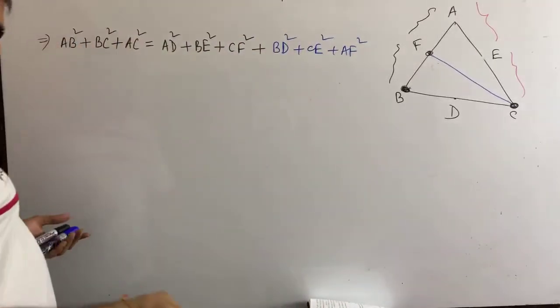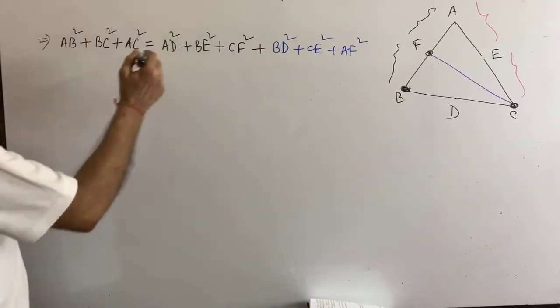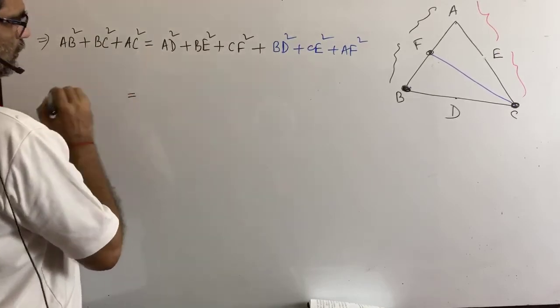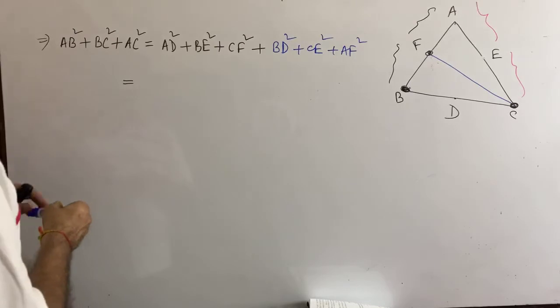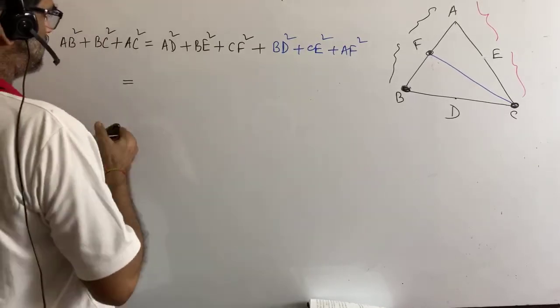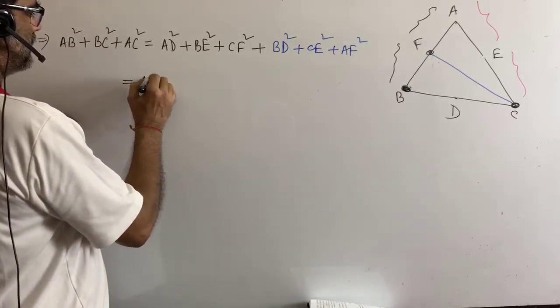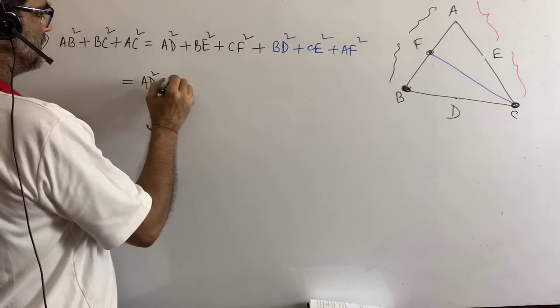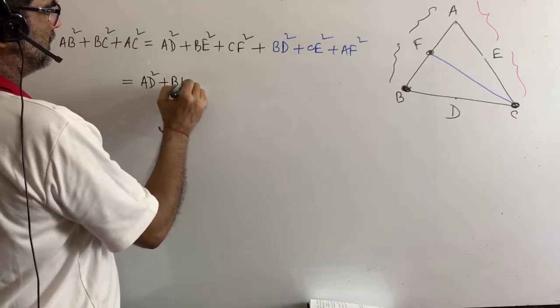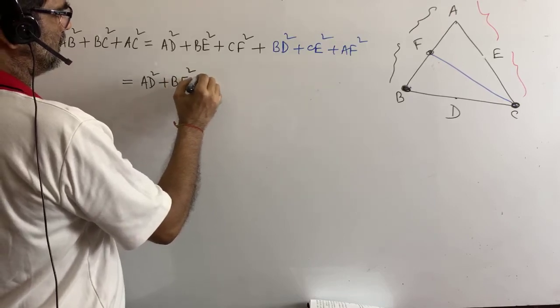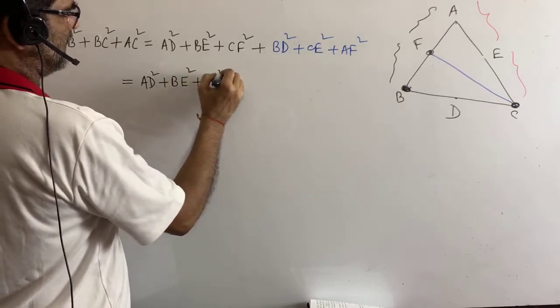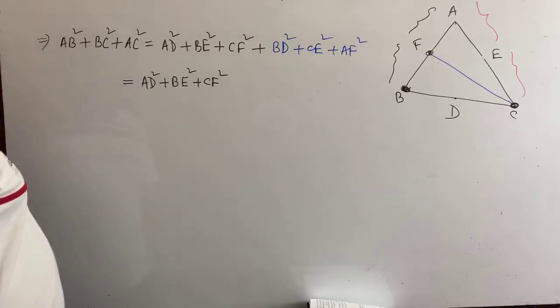Now you see, we can write here equal to AD square plus BE square plus CF square. Okay, is it?